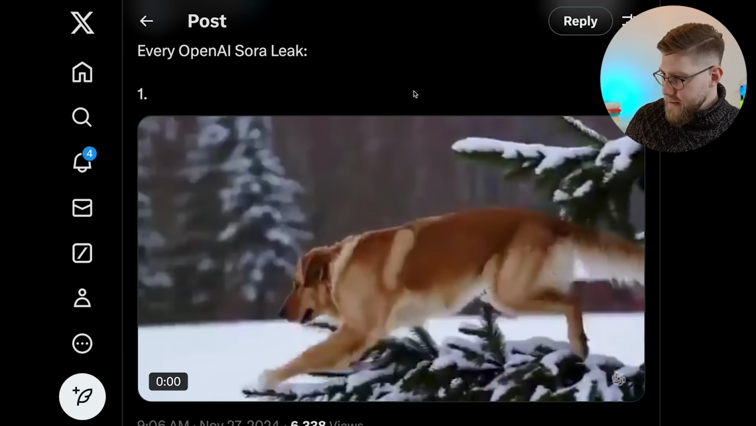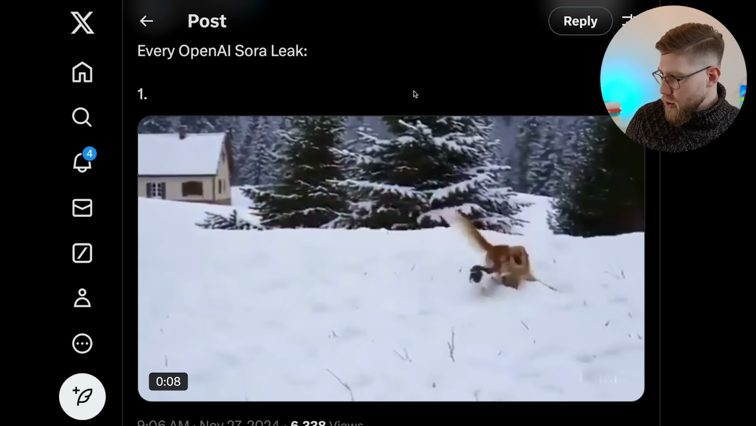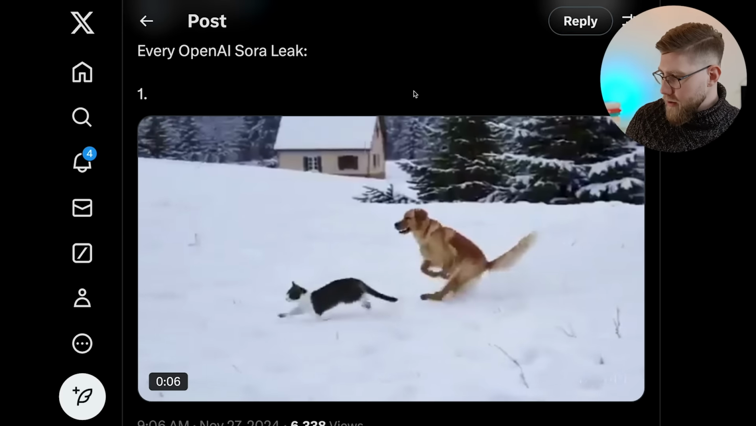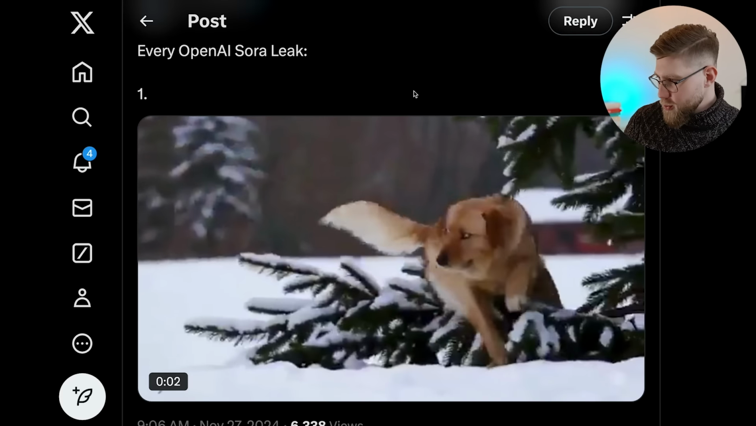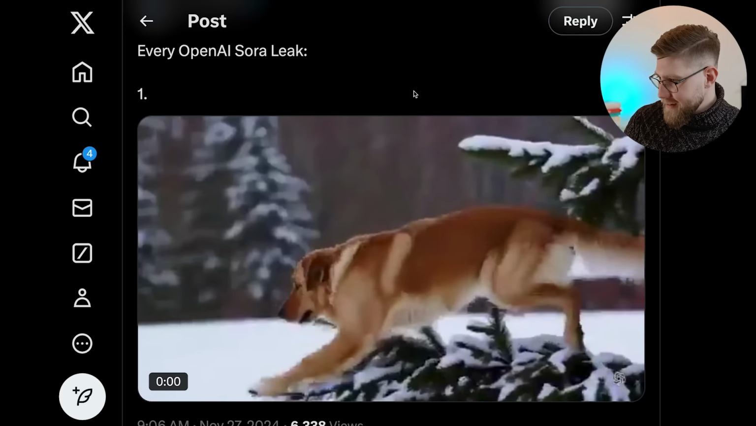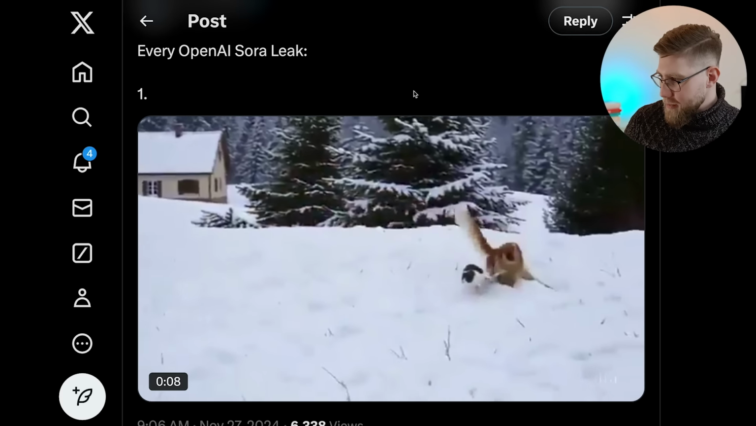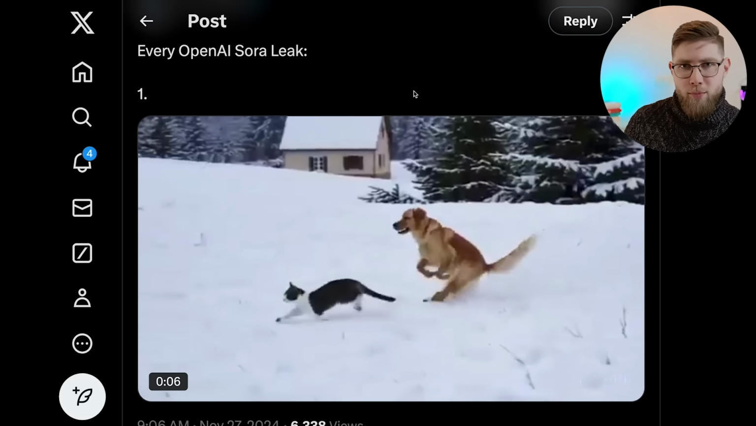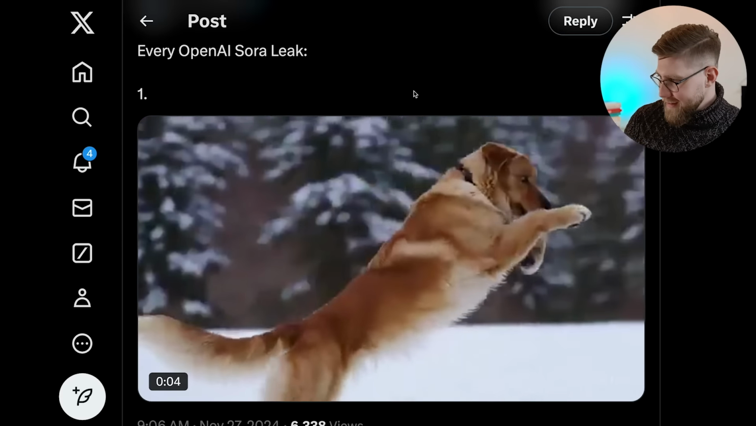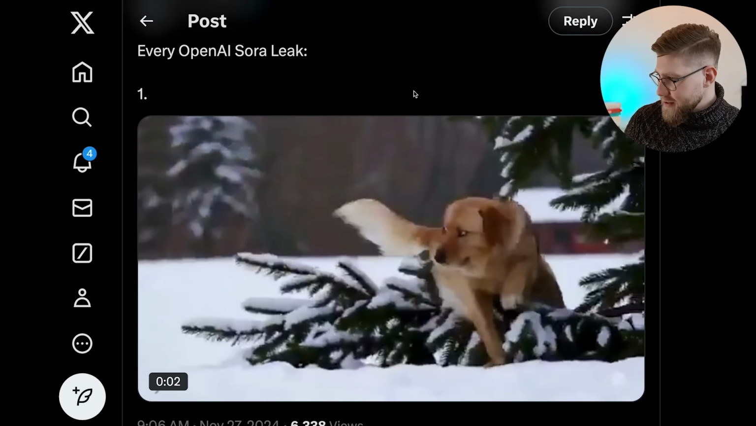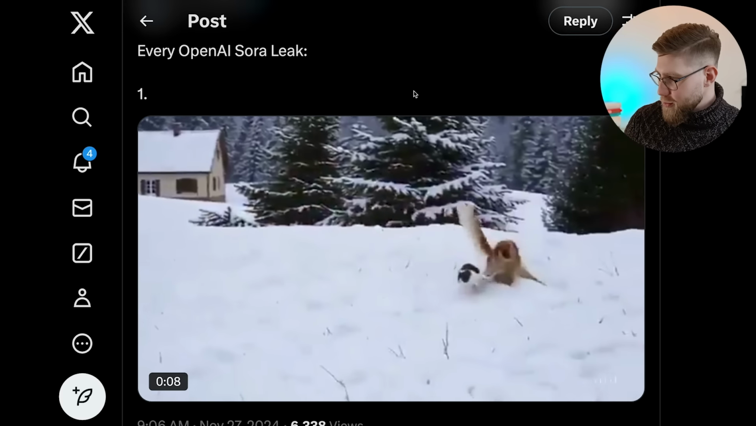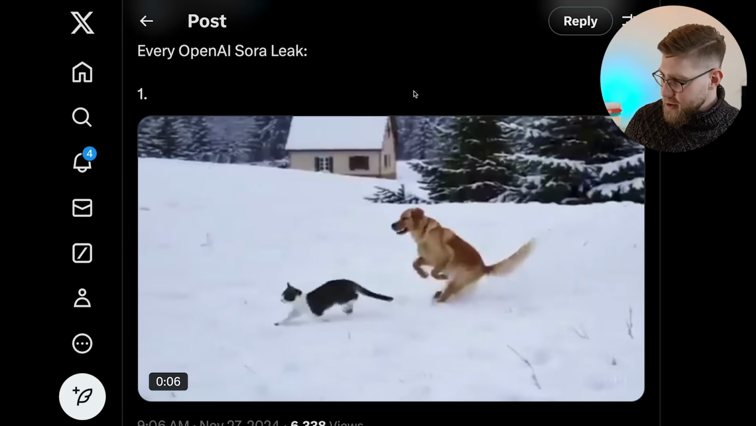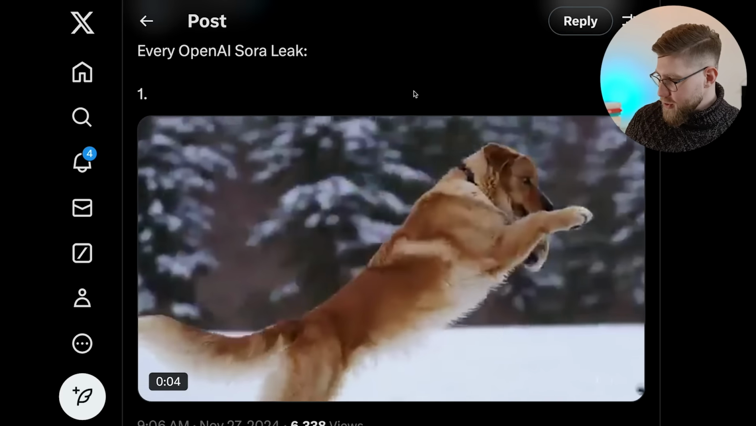Here are a few leaks, and this first one shows a dog chasing a cat in snow. And this was pretty good, I have to say. Animals running is something that is pretty complex for those models to get right. Usually legs are the trickiest part to generate correctly, but this is looking pretty good. This is looking pretty realistic. Eyes are perhaps a little bit off, but this is impressive.